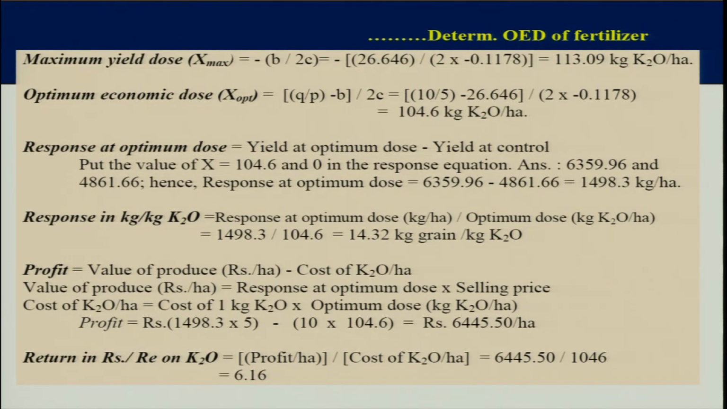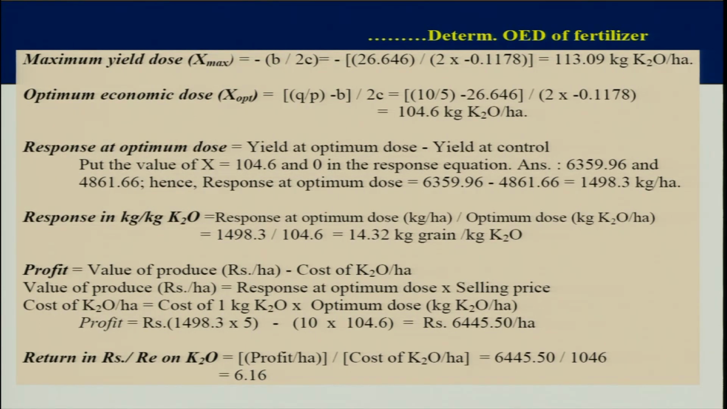In this case, if you do the calculation, it is 113.09 kilogram K2O per hectare. Then you work out the optimum economic dose, which is (Q/P − b)/2c. The cost of 1 kg of input, that is potash K2O, is 10 rupees, as given in the example, and the price is 5 rupees for 1 kg of rice. So, 10 divided by 5, minus the value of b, divided by 2c, where 2 into the value of c is minus 0.1178. So, your optimum economic dose works out to be 104.6 kilogram, which is less than the maximum yield dose.